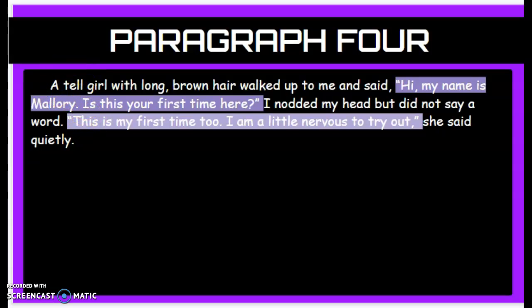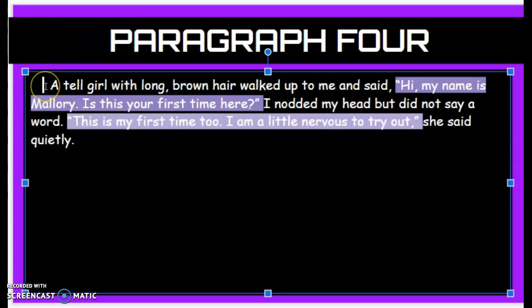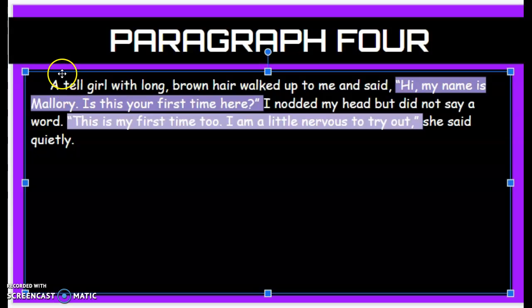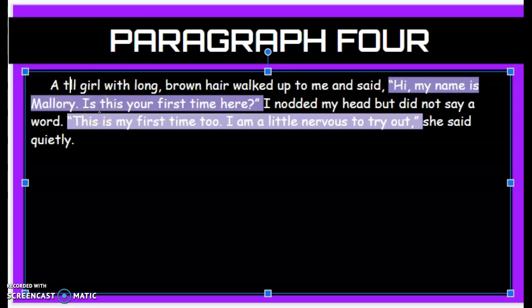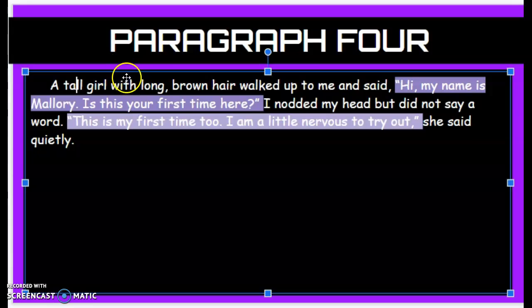After I left the reader off, I started a new paragraph using 5 spaces and then started typing my next paragraph. You can see I need to fix some of mine. A tall girl with long brown hair walked up to me and said, "Hi, my name is Mallory. Is this your first time here?" Look, that is my tag. It is at the beginning. And I highlighted in purple the quotation, the dialogue.